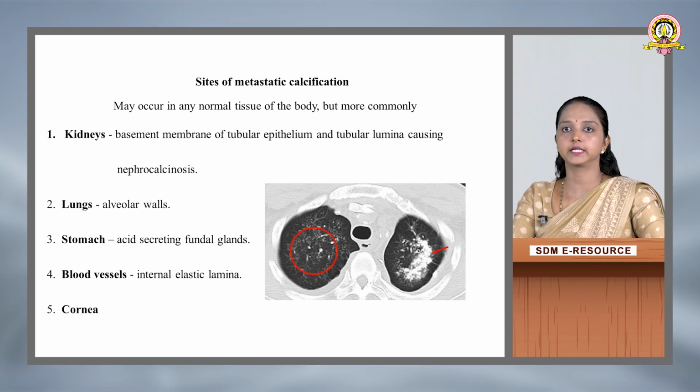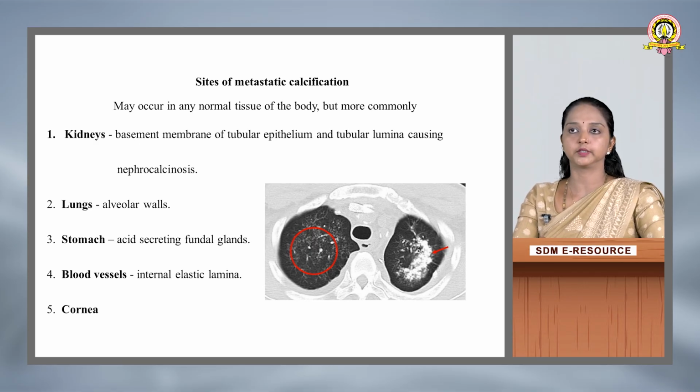Then the sites of metastatic calcification. So which are the areas where you can see the deposition of calcium salts? It may occur in any normal tissue of the body, but more commonly the kidney, basement membrane of tubular epithelium and tubular lumina causing nephrocalcinosis; lungs, alveolar walls; stomach, acid-secreting fundal glands; blood vessels, internal elastic lamina; then cornea.